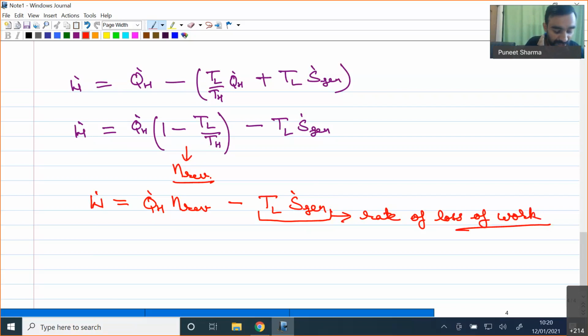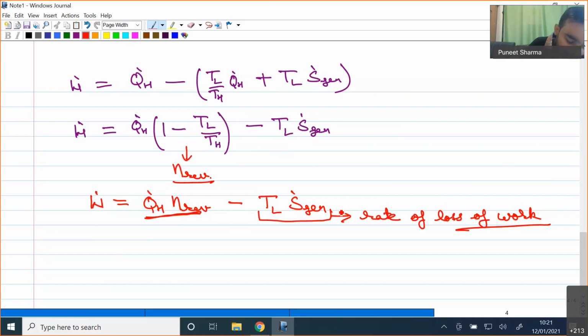So if our process was happening in a reversible manner, in that case we could have got only the first term. But ultimately, when we include the effect of irreversibility, we find that the rate of work transfer is equal to whatever work we could get from the reversible engine, minus TL times S dot generation.